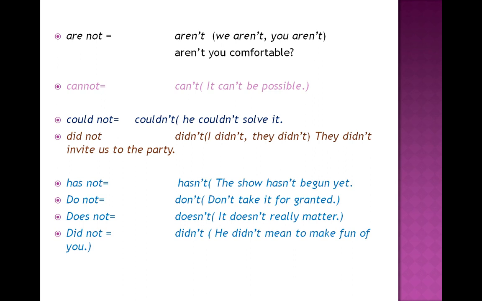Cannot. We have to bear in mind that cannot is written together without space. Cannot turns into can't, or cannot in British English. It can't be possible. Could not turns into couldn't. He couldn't solve it. Did not turns into didn't. Better way to pronounce is didn't. I didn't. They didn't invite us to the party.